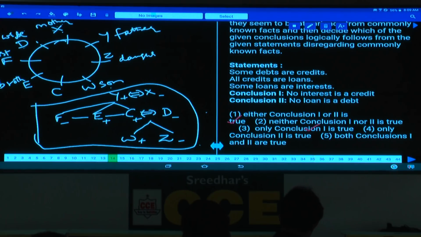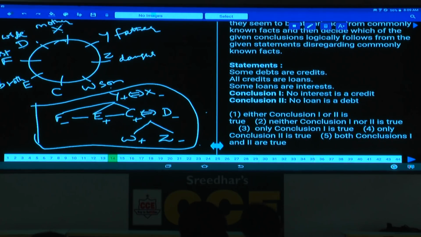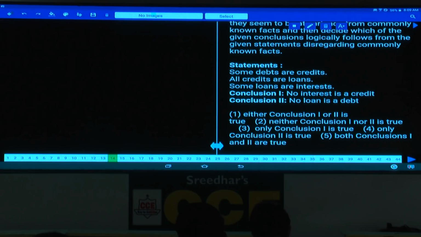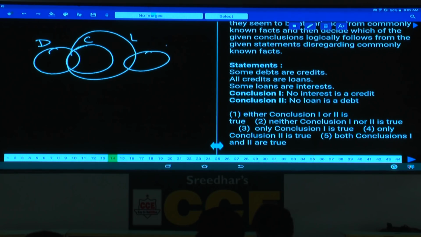Now question numbers 14 onwards are based on syllogisms. Now in this question number 14, some debts are credit. Some of the debts or credits can be represented like this. These are debts and these are credits. And all credits are loans. All these credits are what? All credits are loans. And some loans are interest. Some of the loans are what? Interest. Then first one, no interest is a credit.